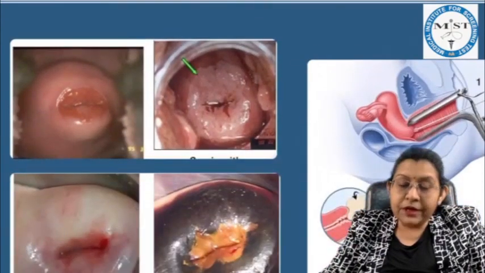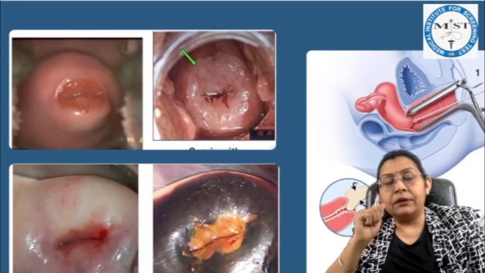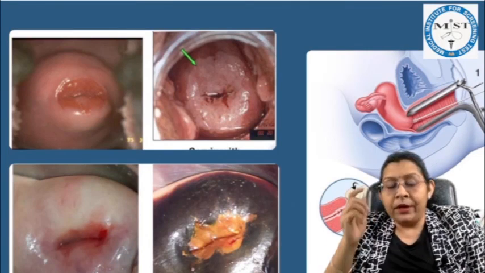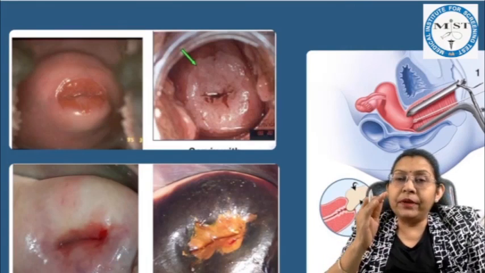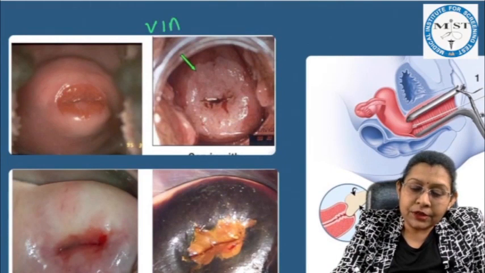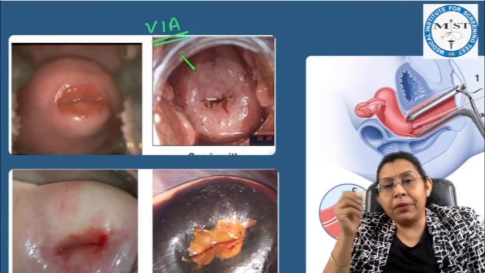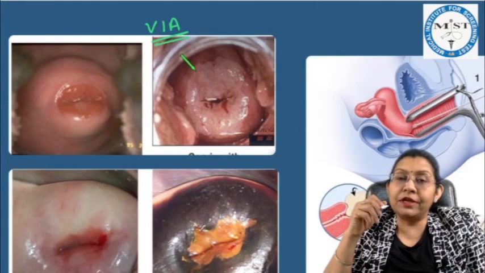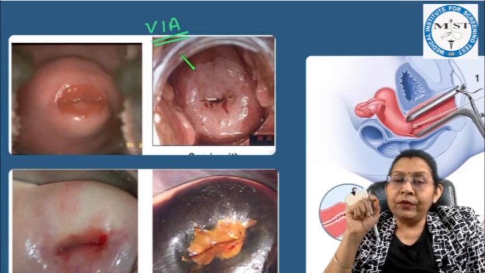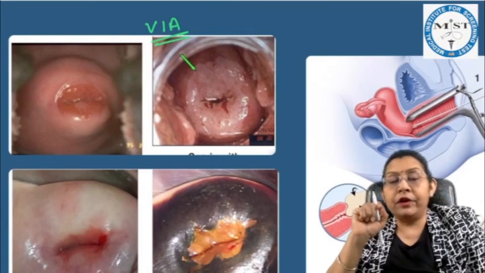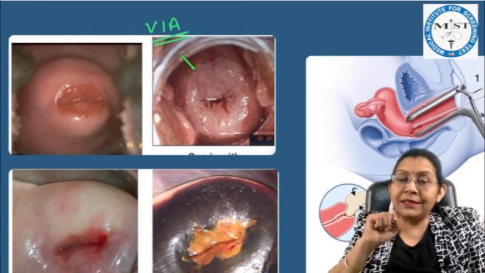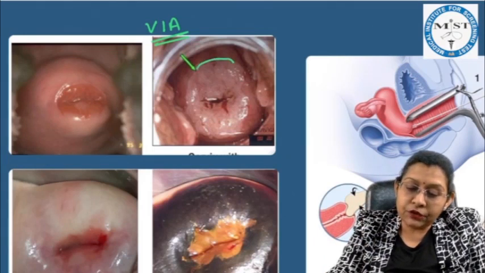If we see the various screening tests we are doing for cervical cancer, and this we discuss in great detail, in the periphery at the PHC level we can do the VIA test and the VILI test. So this is an image of a VIA test where we are applying acetic acid on the cervix after exposing it by putting in the Cusco speculum, and in the unhealthy area where nuclear chromatin material is more, it is precipitated by acetic acid, and we find the aceto-white patch.